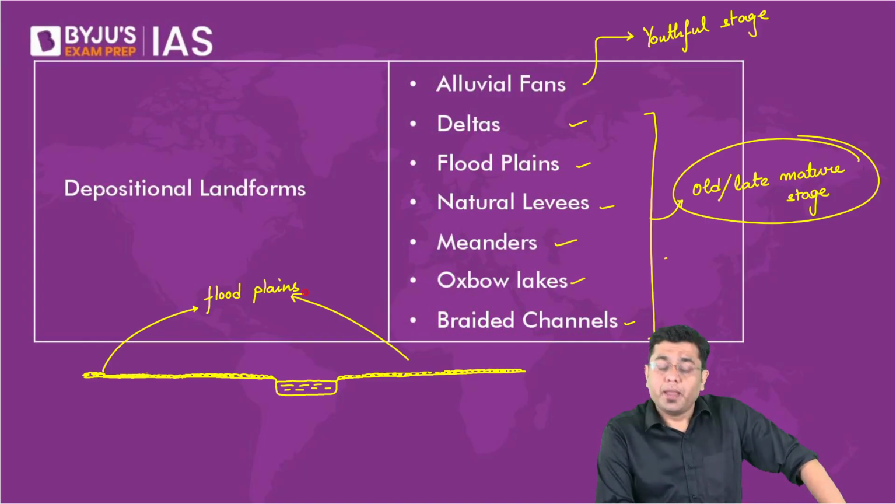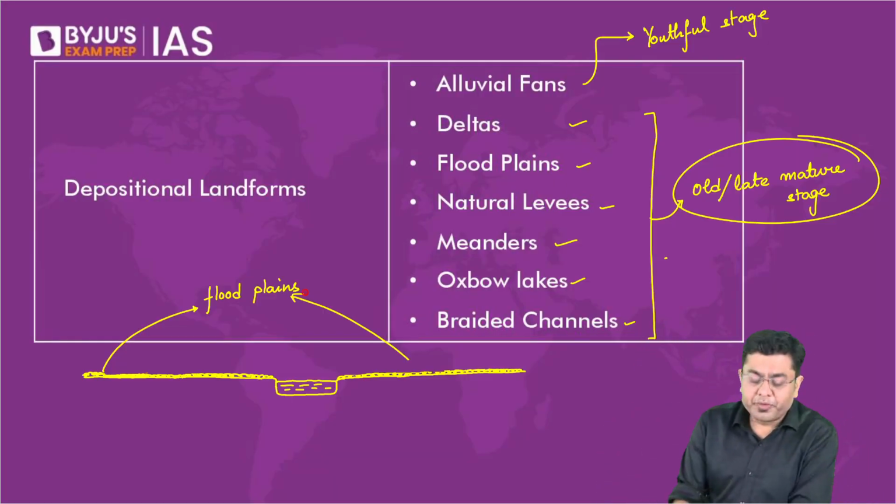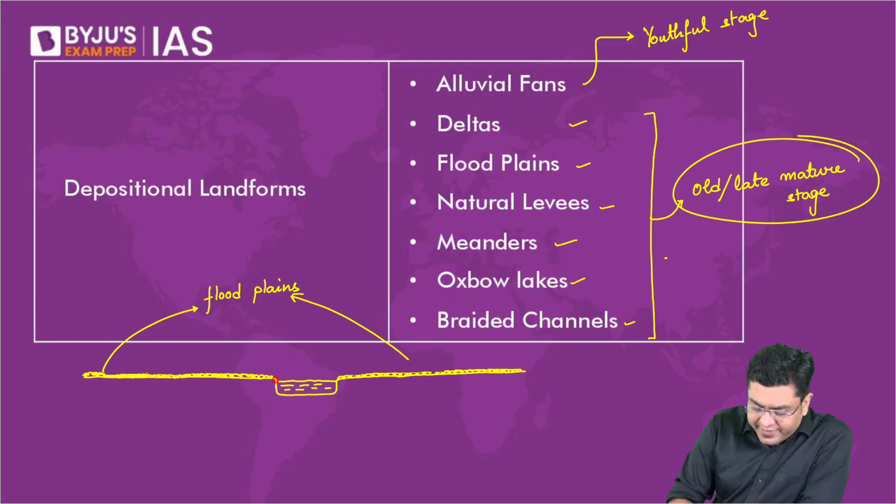Now, as the river flows, it brings a lot of silt and sediment, and a lot of this material starts getting deposited on the sides. Slowly and steadily, this accumulates into a kind of height.